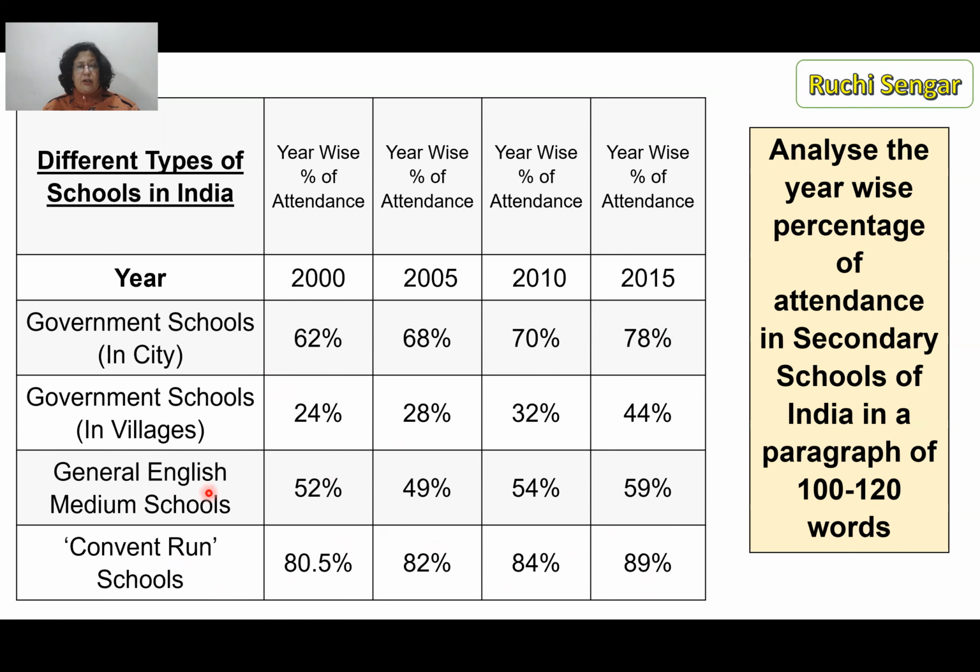So obviously they're going to pick up a particular school that has a drop. So convent run schools, it's been a steady rise. There is a bit of a fall somewhere. This has been a rise. This has been a rise. So this is the anomaly. So point it out for them. Tell them that when they get some things like this in the exam paper, this is what they have to think. So they have to just look at it.